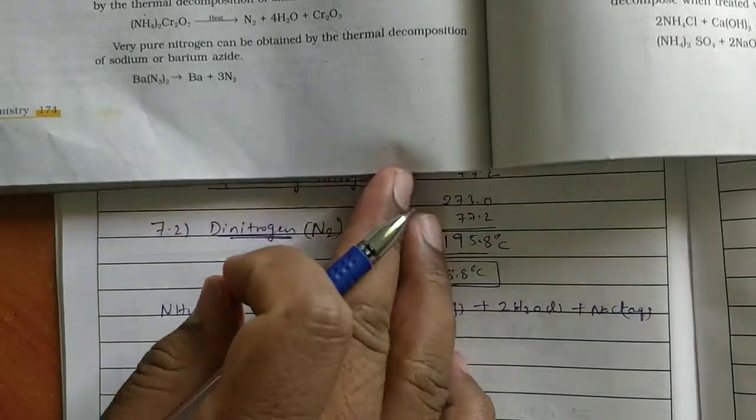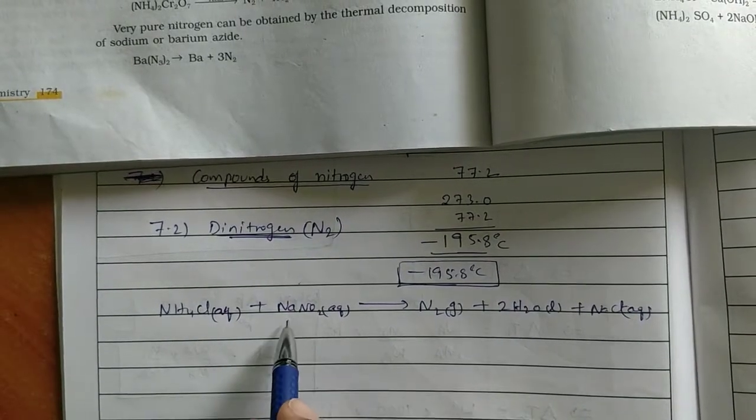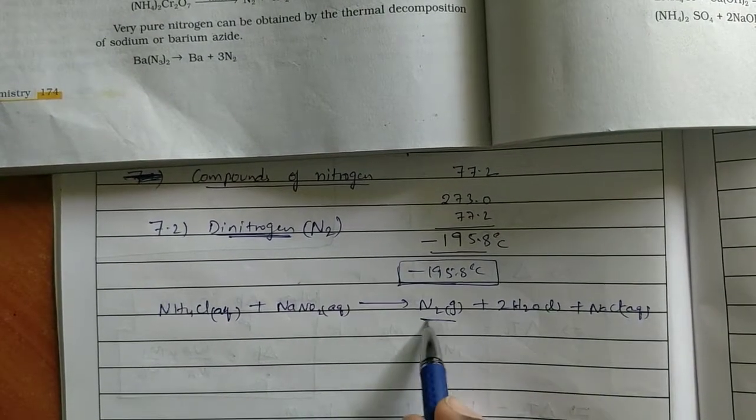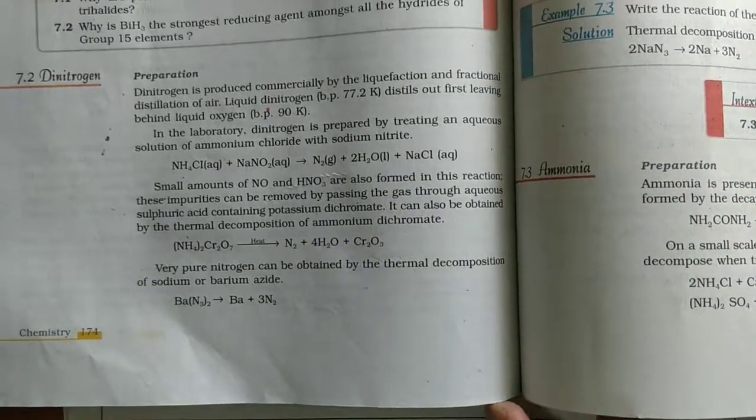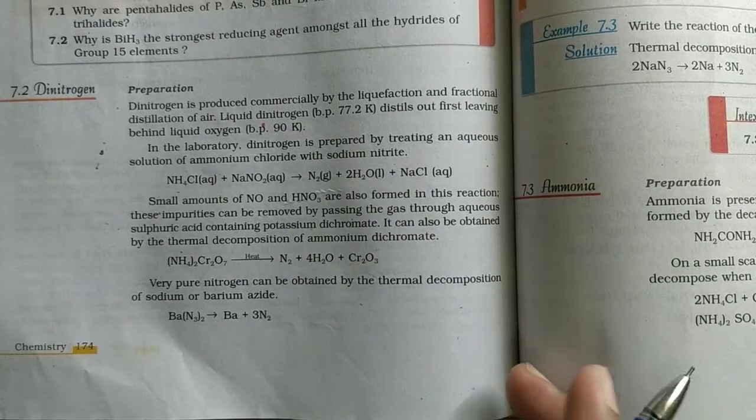This is the equation we will get. When ammonium chloride reacts with sodium nitrite, we get nitrogen gas. This is how we prepare it in the laboratory. Commercially, we prepare nitrogen from air only, by liquefaction of air.